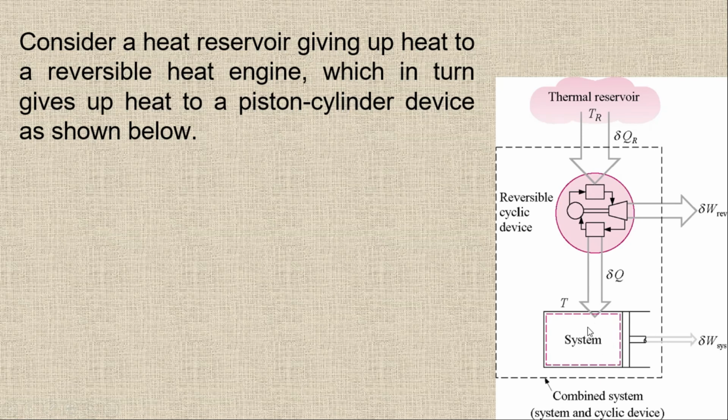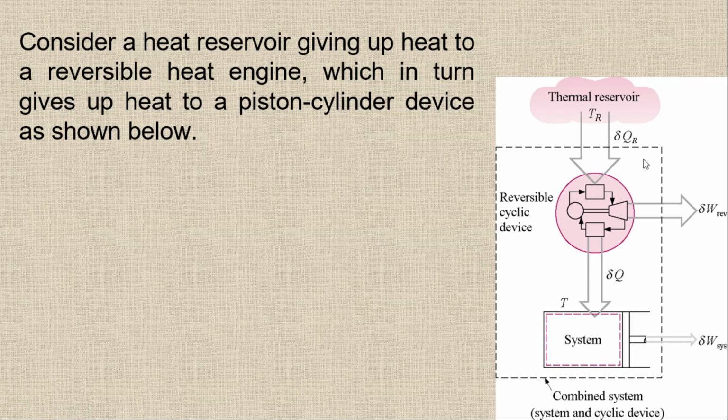Now this piston cylinder device is receiving heat at a temperature of T, and the amount of heat received by this system is delta Q. This piston cylinder device is performing work, which is W system. So we have two work outputs. One is W reversible cyclic. I'm just going to write W reversible here, and W system, and we are getting an amount of heat from the thermal reservoir.